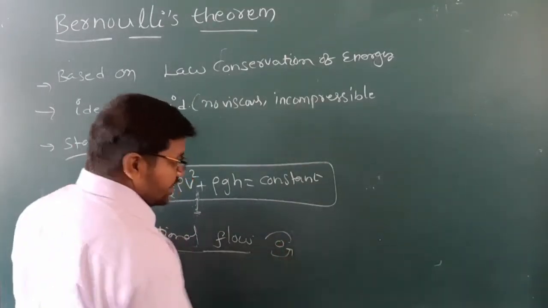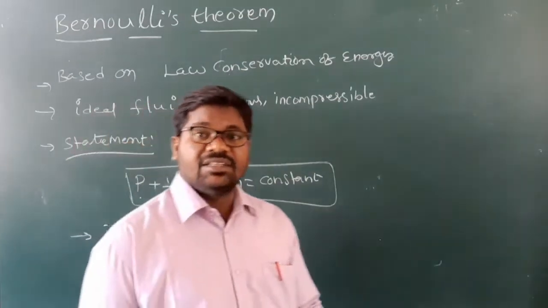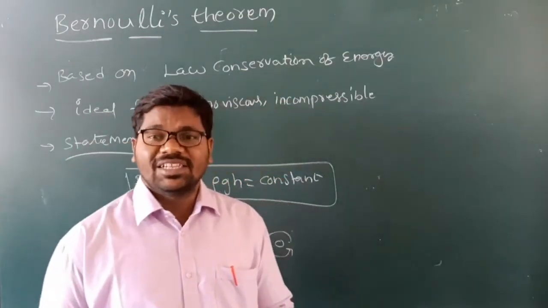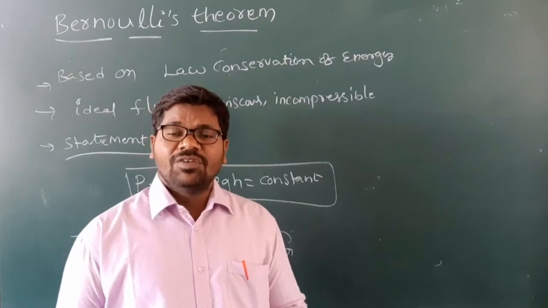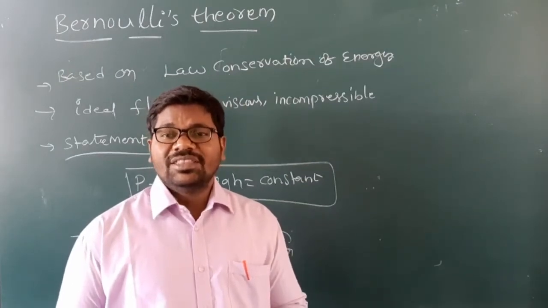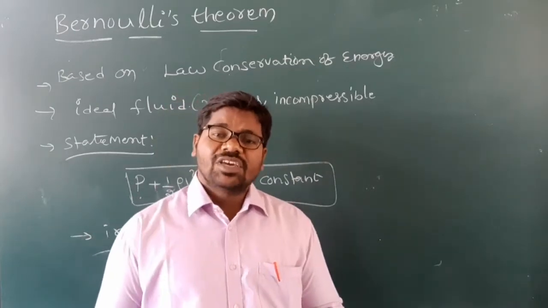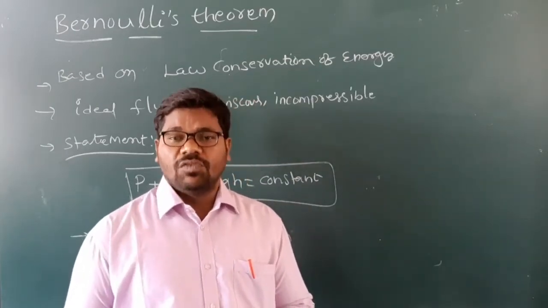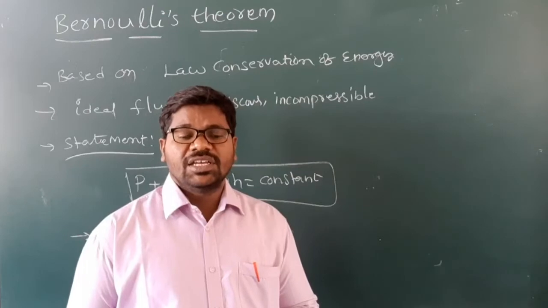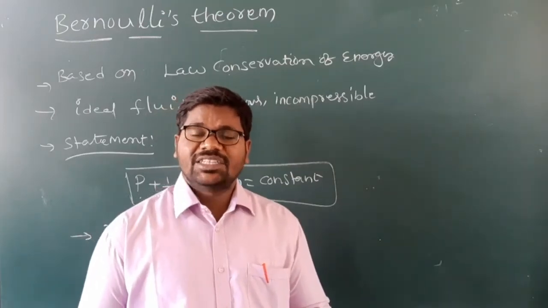In this case, the resultant speed or the resultant of fluid velocity is zero. We can say it is irrotational flow. Understand, my children?